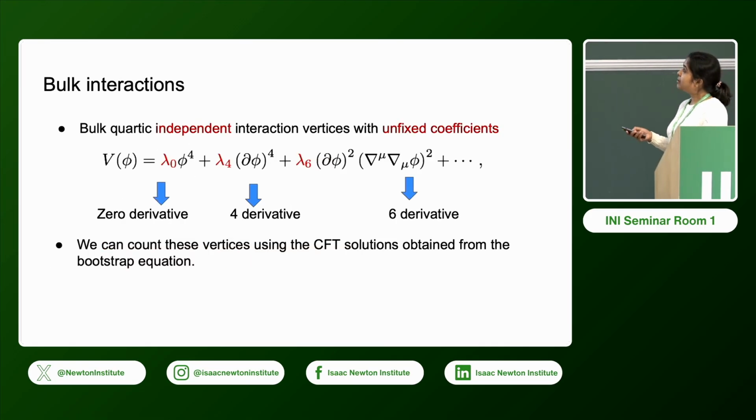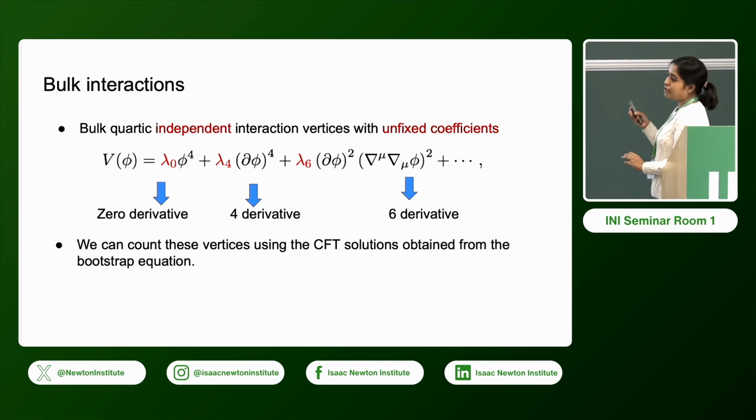So, here is a bulk quartic action. Let us write down the independent bulk vertices one by one. Here is the first term, which is a quartic term without a derivative, phi to the 4, and we have some coefficient, this is a coupling. At zero derivative level, this is the only term we can have.